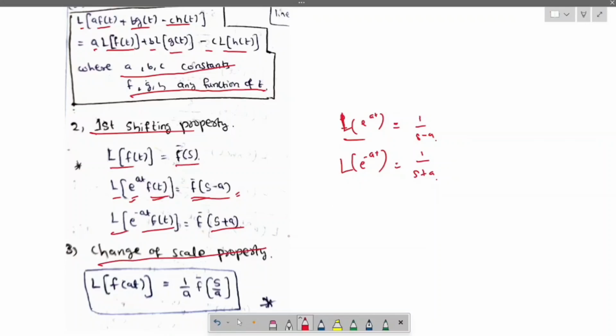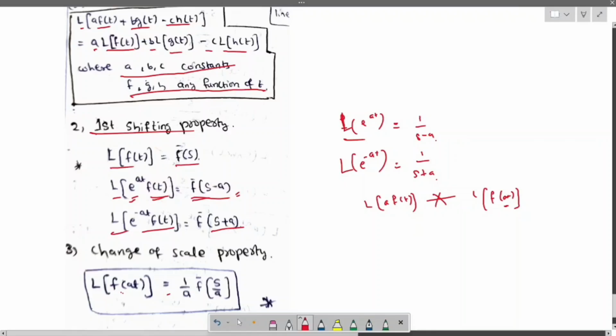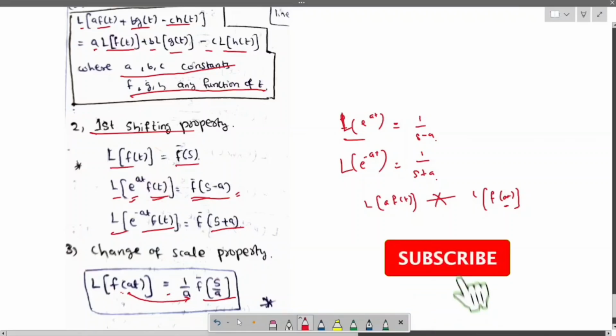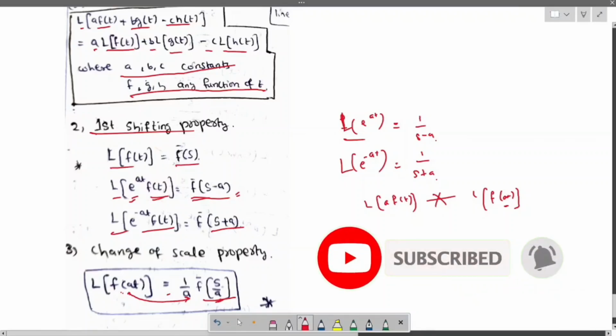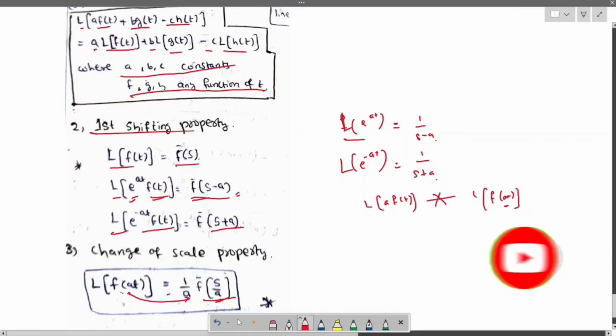Change of scale property means if anything is internal, not outside: Laplace of a f(t) is different, Laplace of f(at) is different. Here you will get 1/a F(s/a). When a is attached inside, it comes into the denominator as 1/a F(s/a). This is how the scale property works. I hope you got the idea on these properties.